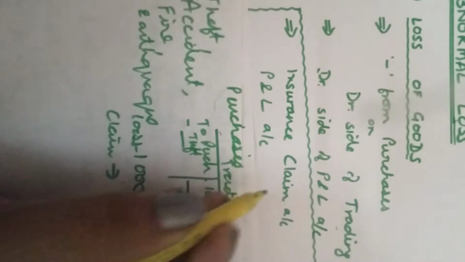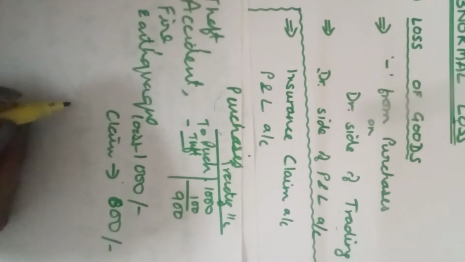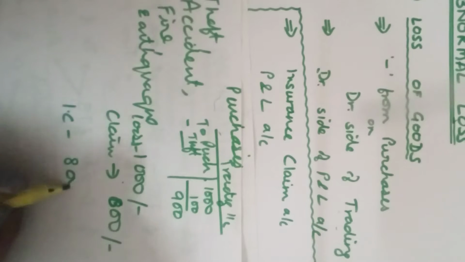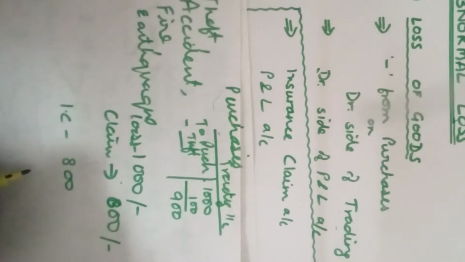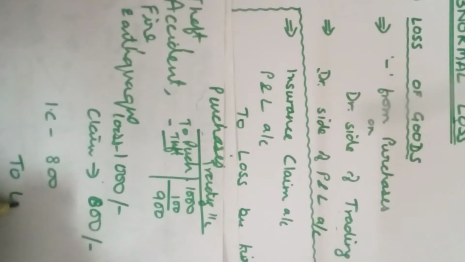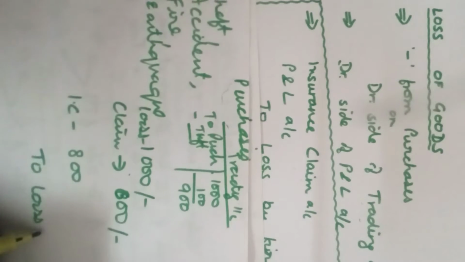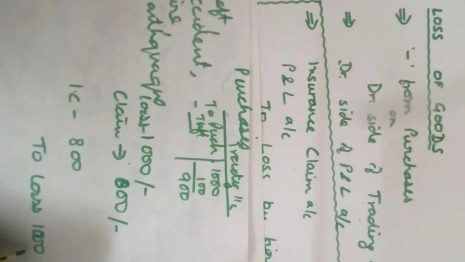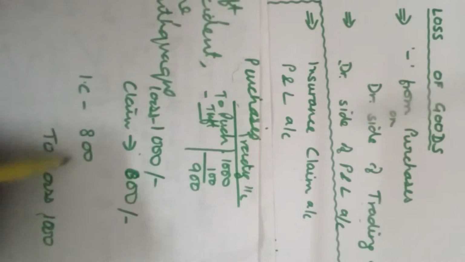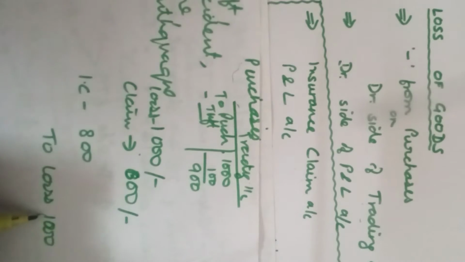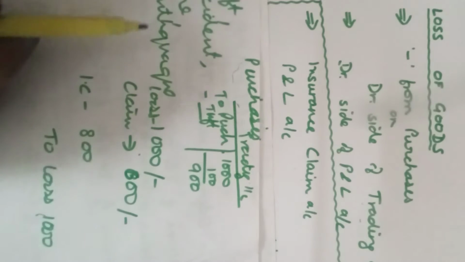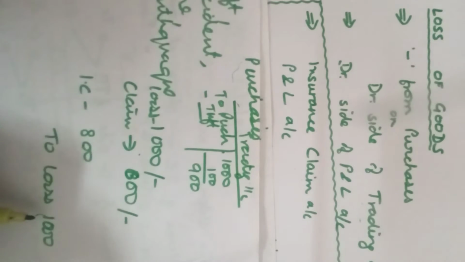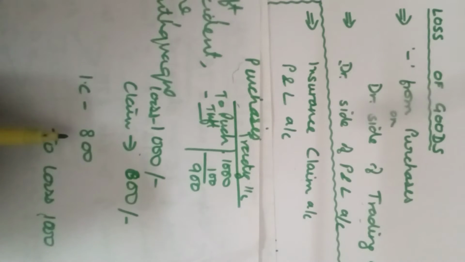So now the insurance claim is an asset. We have recovered that. The insurance claim is debited with rupees 800. And goods have been lost, so loss of goods is debited. The loss is 1000; we cannot hide the figures. So where is the difference? The loss of goods was 1000, from the purchases on the debit side we have to write 1000, but then the insurance claim of 800 has been received.